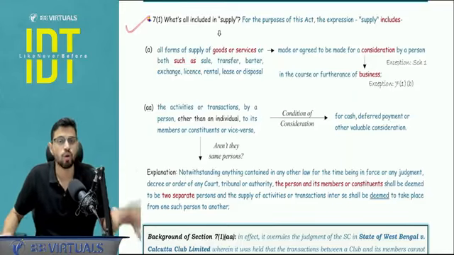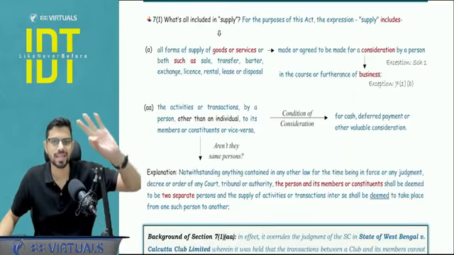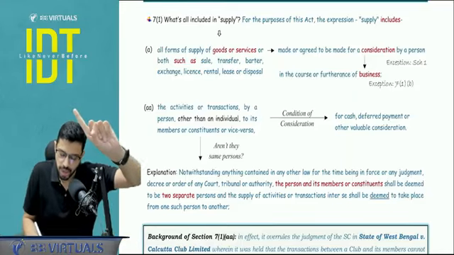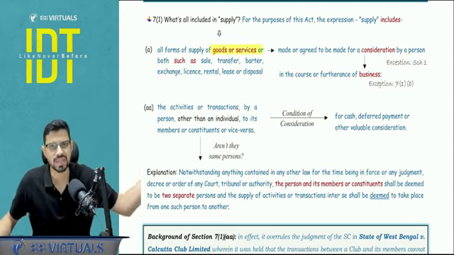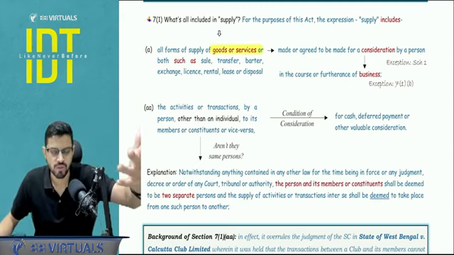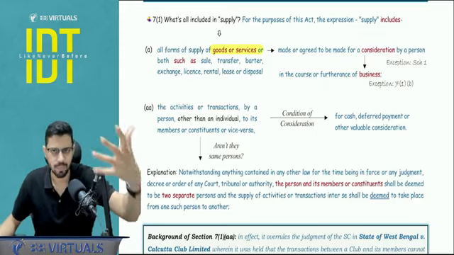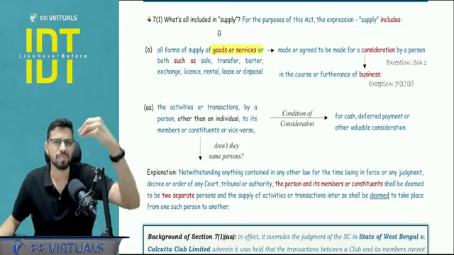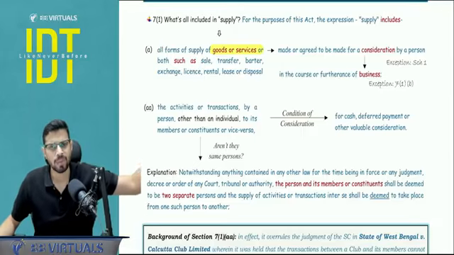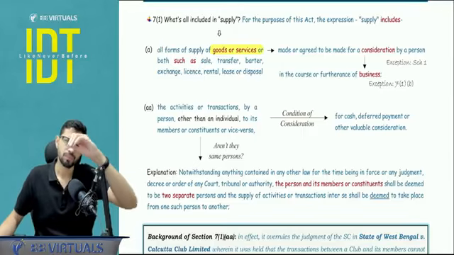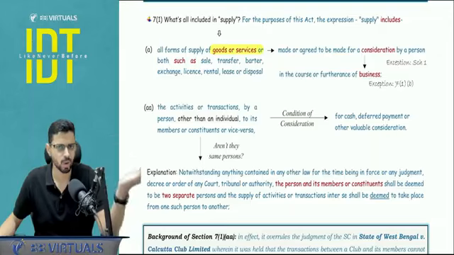Section 7(1), what is included in the supply? See, supply has 3 parameters. Parameter number 1, it should be of goods or services. We have already covered the definition of goods and services. Now, there can be different forms of supply. For example, it can be a sale, a transfer, or a barter, where I'm giving you something and instead of money, you're also giving me some item. There can be exchange, lease, or rental, where I'm renting you out the property. So forms of supply are not very relevant. That's not an exhaustive list, it is an inclusive list.